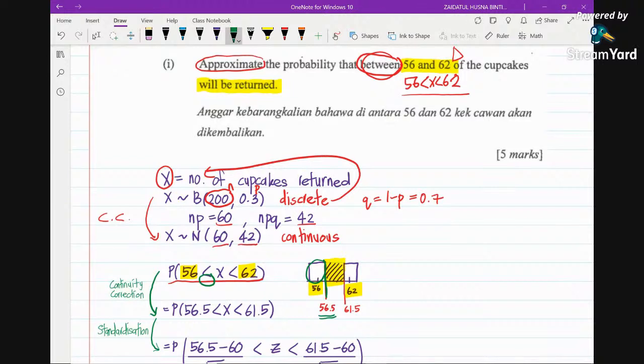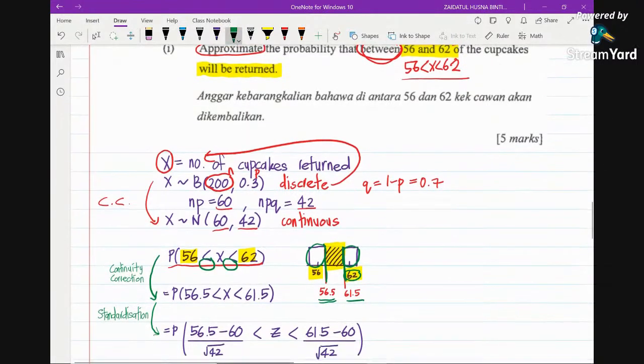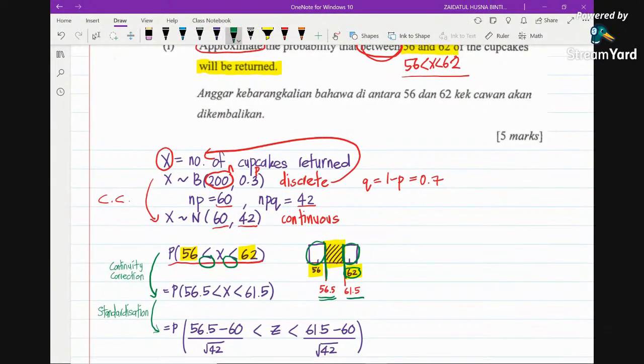Next, there's no equal sign here, so again this bar is not going to be shaded. So it will stop here, and you know this is 61.5. Why? Because from this 62, you just subtract 0.5 and you get 61.5. So you can see here, this is the process of continuity correction.